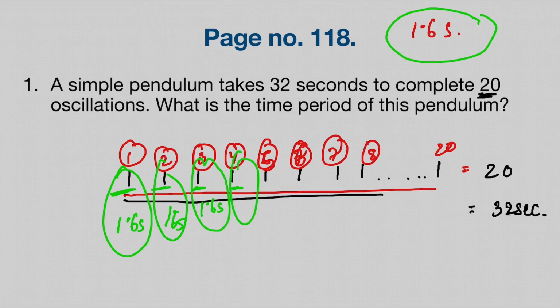Now if you add up all these 1.6 seconds together, the total you will get is 32 seconds. So one oscillation takes 1.6 seconds, the time period. That is why we use the division, to find out how much time each of these individual oscillations is taking.